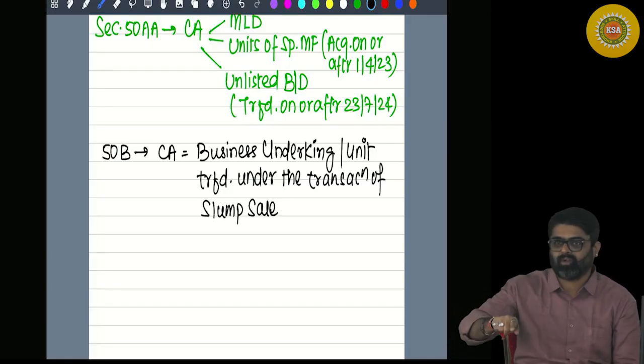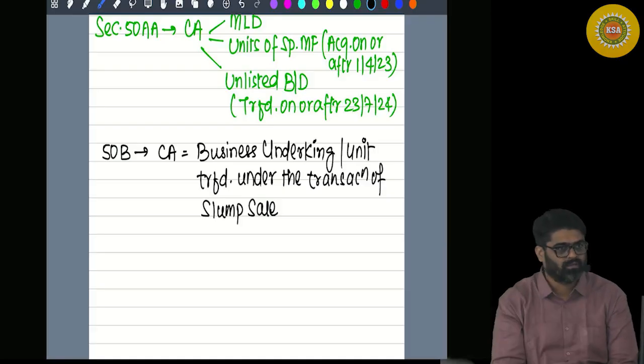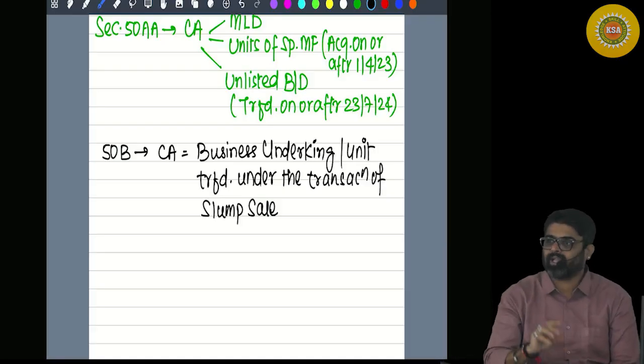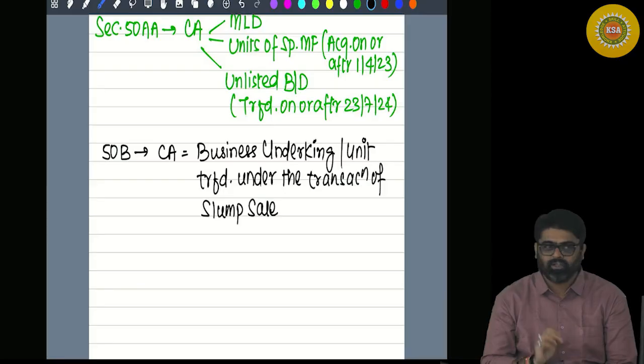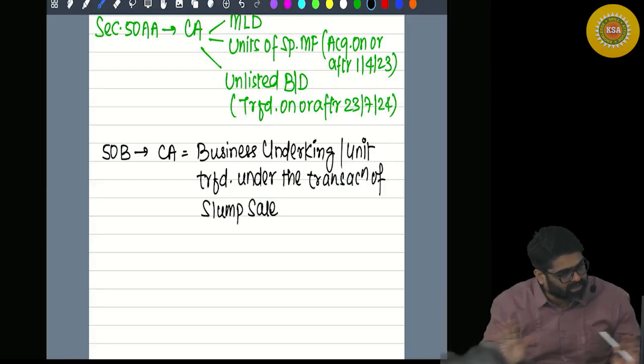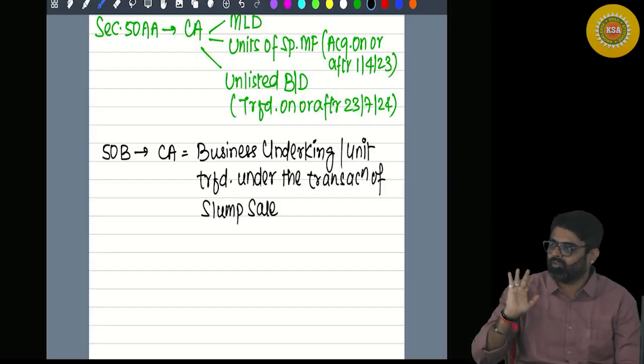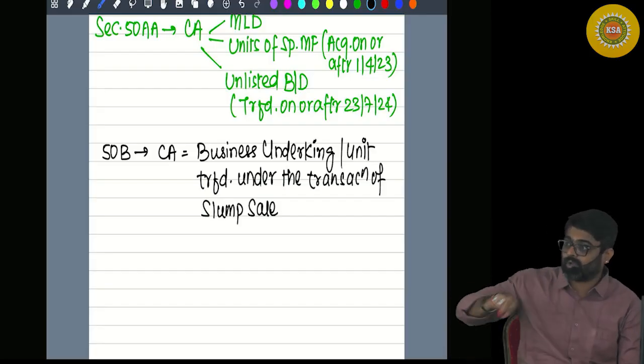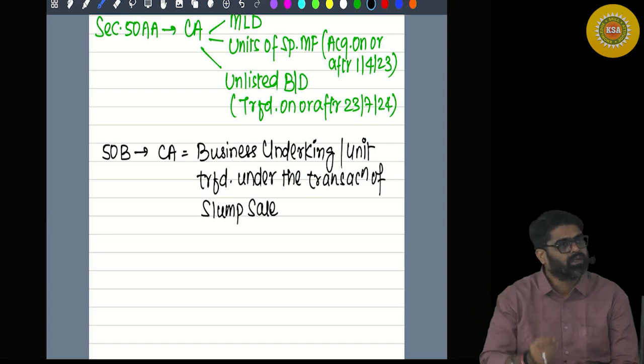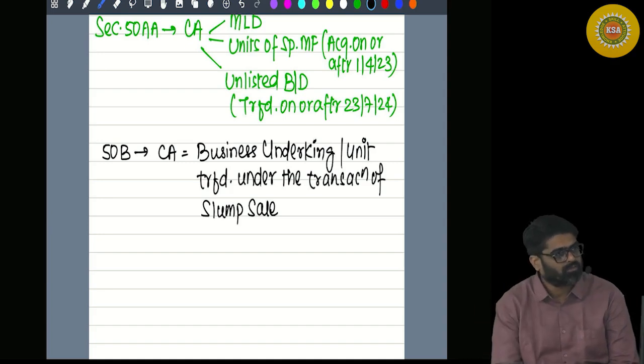That in this 45 crores, I am giving this much for land. In this 45 crores, I am taking this much for building, this much for this asset. No. Individual values are not assigned to any asset or liability. Without assigning individual values to assets and liabilities, for a lump sum consideration, if the business is transferred, that is a slump sale.